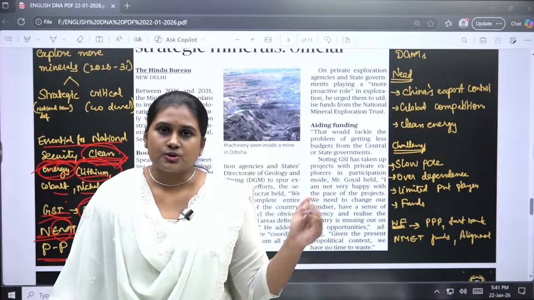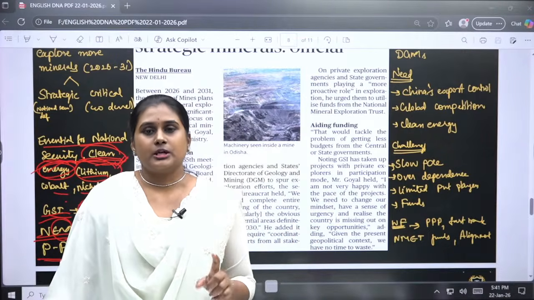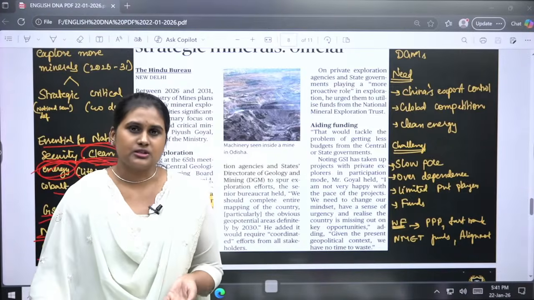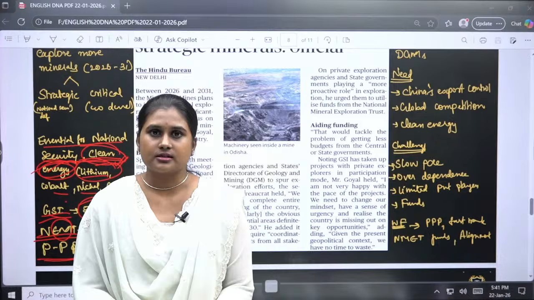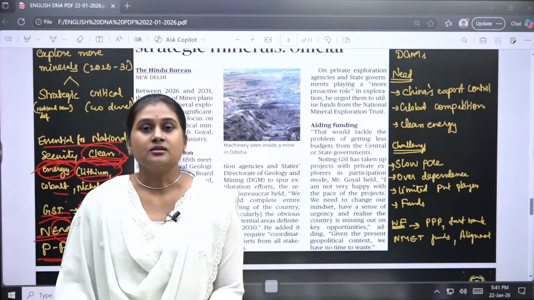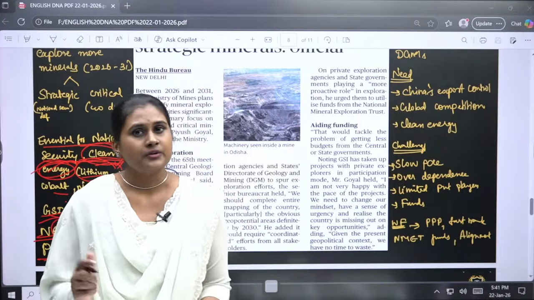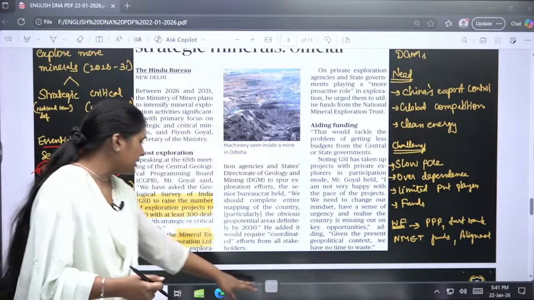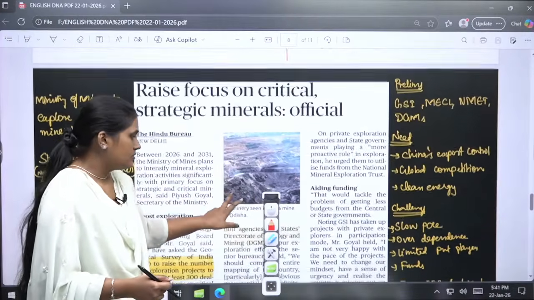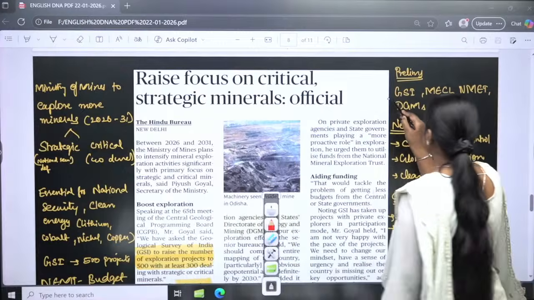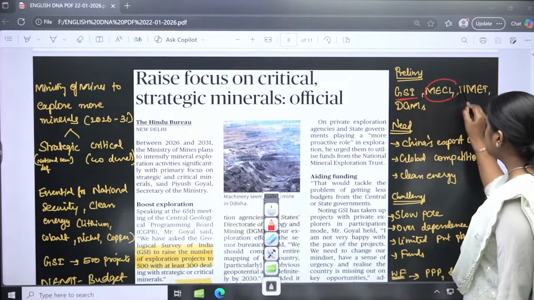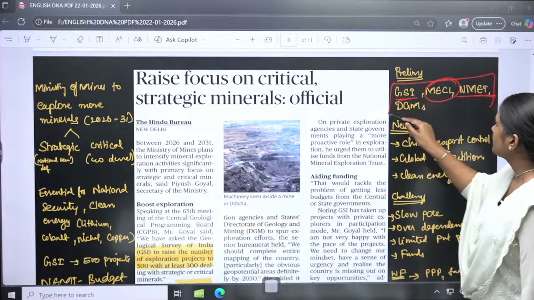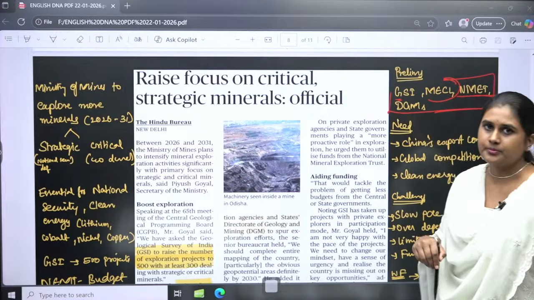So when it comes to these kinds of critical minerals, we have to keep a very strict check on the nexus for the private players, so that only the exploration and the processing will be given to them, with a judicious and nominal level of exploration. It should not affect any other resources of the nation. And here we have to focus on GSI, and also MECL, NMET. These governmental institutions have to be focused on for your prelims preparation.